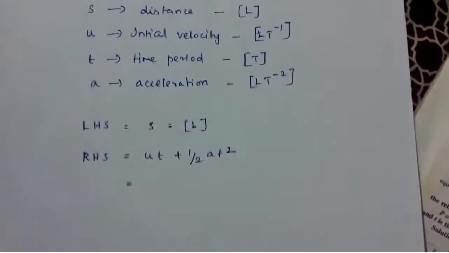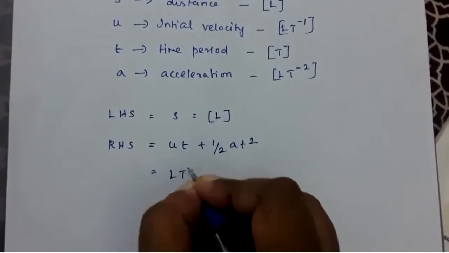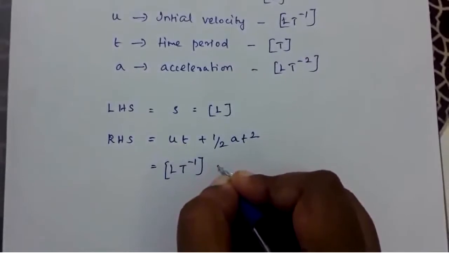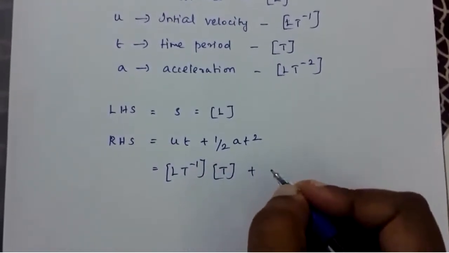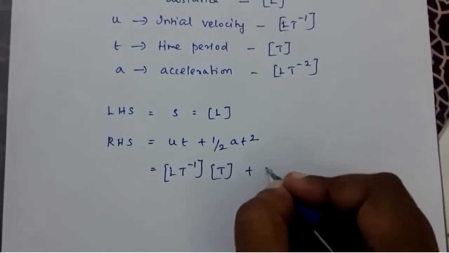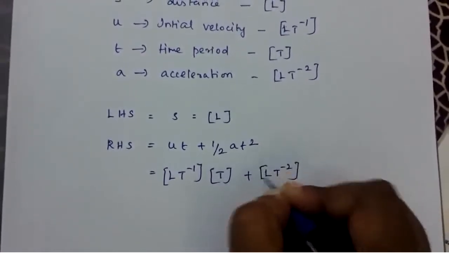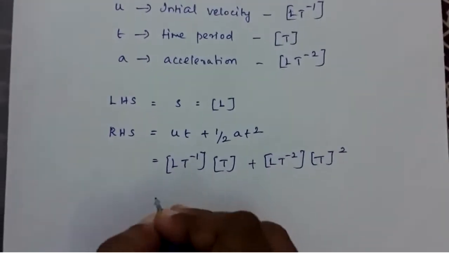Applying the dimensions, for U it is LT raised to minus 1. For T it is capital T. For half, it has no dimension. For A it is LT raised to minus 2. For T it is T, the whole square.